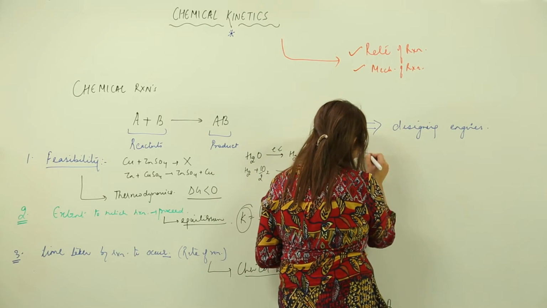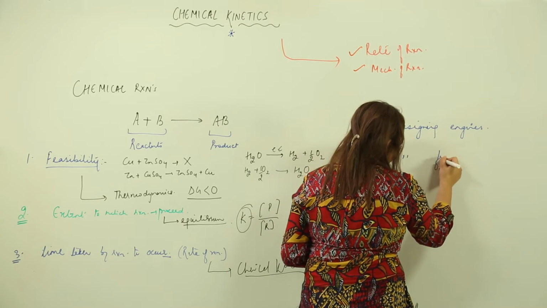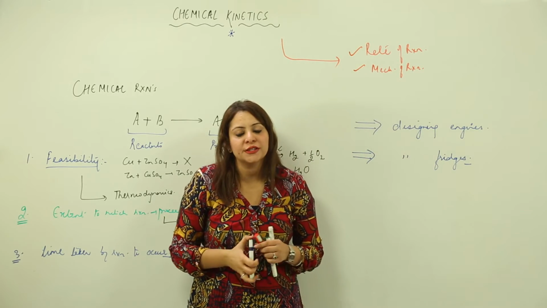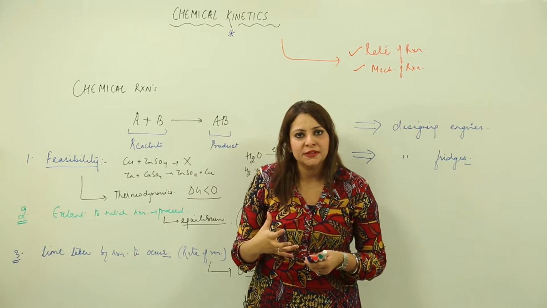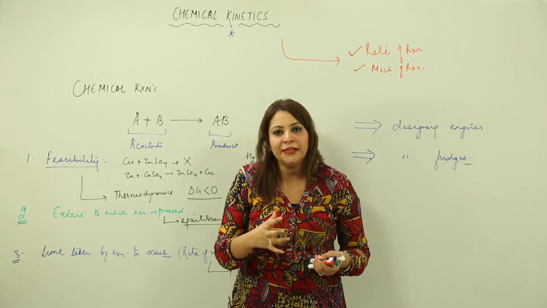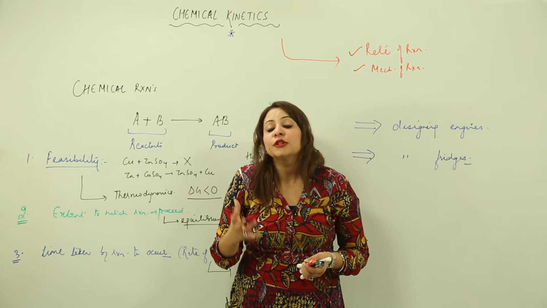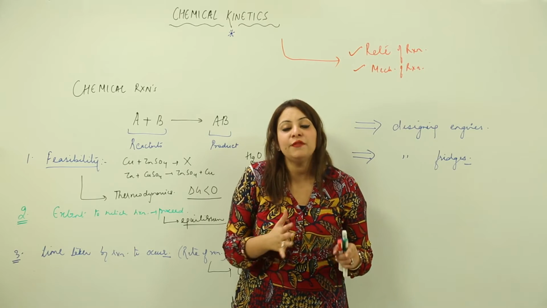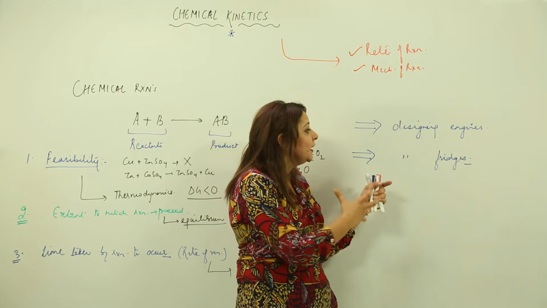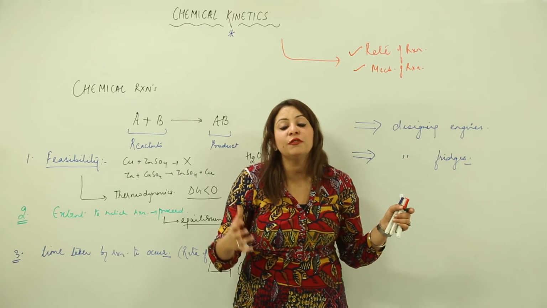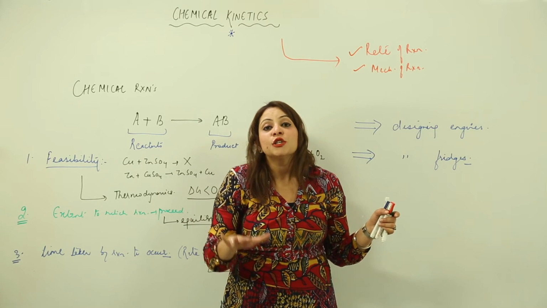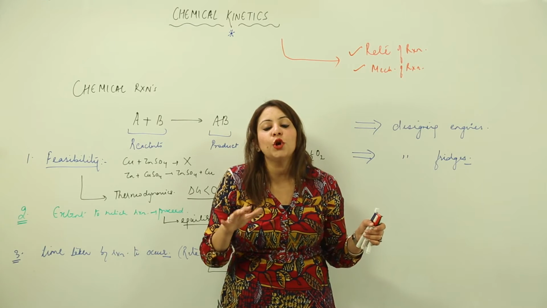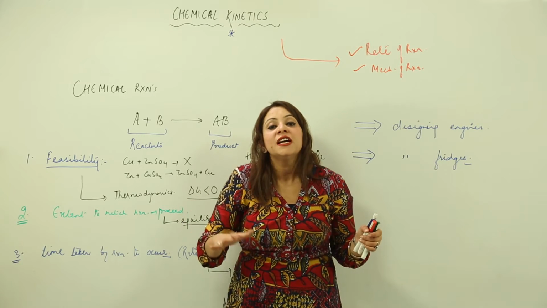Second is that it helps in designing fridges. Now how does it help in designing fridges? Suppose you cook something. When you cook something, you need to store it, because if you keep it overnight, it will become stale. So we have a device, the refrigerator, at our home. When we keep the food items in the fridge, it lowers the temperature. When it lowers the temperature, the rate at which the microorganisms spoil the food slows down.